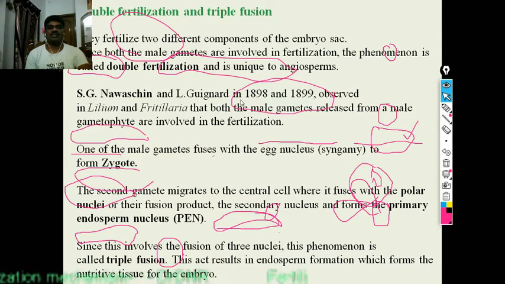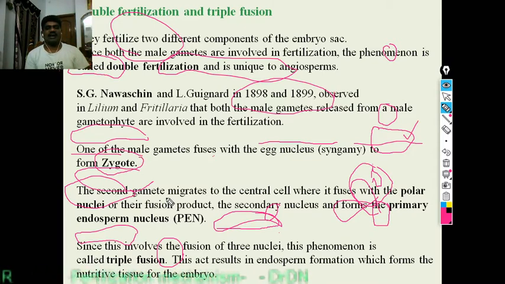Okay, Navaschin and Guignard, in 1898 and 1899, observed in Lilium and Fritillaria that both the male gametes released from the male gametophyte are involved in fertilization. One of the male gametes fuses with the egg nucleus, and that process is called syngamy. By that it forms the zygote, which is diploid.